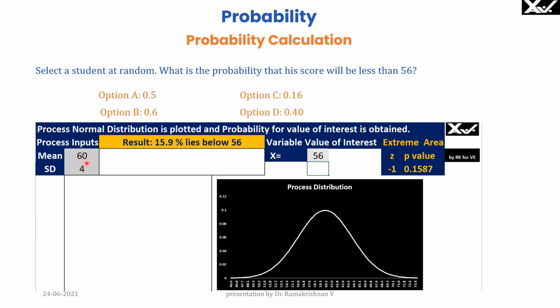Now we have to give the mean value and standard deviation. Then the plot is given here. And the value of interest is 56. If you put 56 here, you will get the result in this cell. Result is 15.9% lies below 56. If you put a value above 60, then you will get the percentage that lies above that value. So if you give a value below the mean, it will give you below, and if you give a value above the mean, it will give you the percentage that lies above the value.